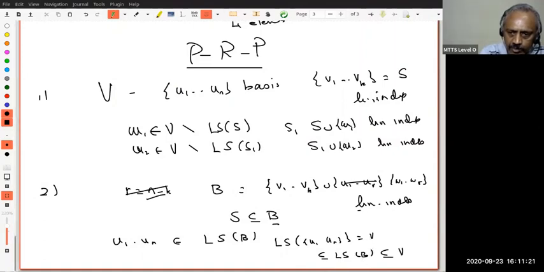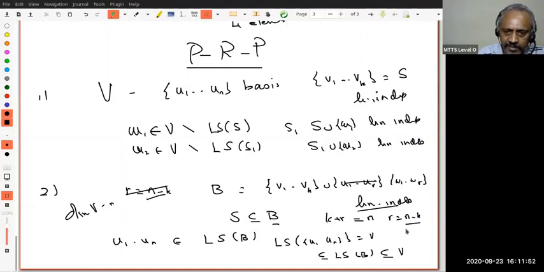But what do I know about B? B is linearly independent. And what does this say? B is a spanning set. Therefore, it's linearly independent and a spanning set, so it's a basis. Since B is a basis, the number of elements in B is K plus R. But I know the number of elements in any basis is constant. That's how we define the dimension, which is n. Therefore, K plus R must be n, or R must be n minus K.